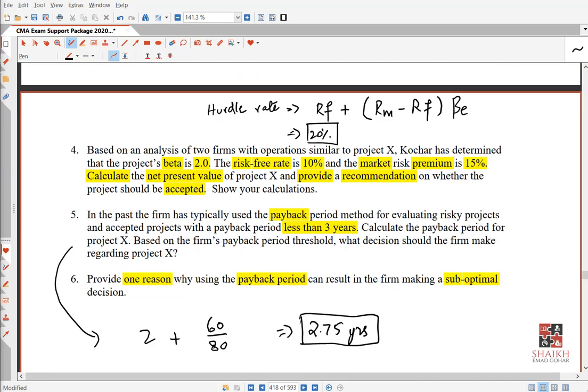So payback is a good method, I mean, but it is not standing anywhere near NPV analysis. So you will say NPV is negative and we cannot accept this project because even though payback is within the threshold, this project is not worthwhile for the company. This is the answer for question number 6. And this is the conclusion of this interesting essay question. Okay.